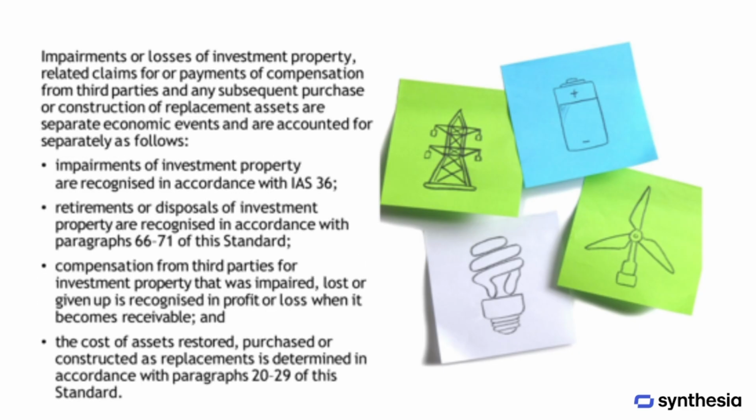When it comes to investment property, there are a few important events to recognize separately. First, impairments are recorded according to IAS 36. If the property is retired or disposed of, we follow the specific rules in paragraphs 66 to 71 of the standard. Next, if there is compensation from third parties due to the property being impaired, lost, or given up, it's recognized in profit or loss when it becomes receivable. Lastly, for replacement assets, the cost is determined based on the guidelines in paragraphs 20 to 29 of the standard. Each of these steps is handled as a separate event and treated accordingly.